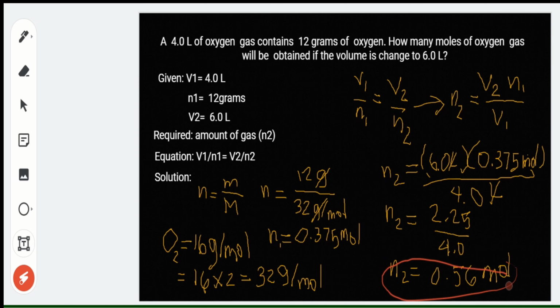So, to check our answer, let's take a look again dito sa ating given. Yung initial volume natin from 4.0 liters naging 6.0 liters. And our initial amount of gas, that is equivalent to 0.375 moles, nag-increase siya from this 0.375 moles to 0.56 moles. So, again, mag-i-increase siya kasi nag-increase din yung ating volume. And again, there is a directly proportional relationship at constant pressure and constant amount of gas.